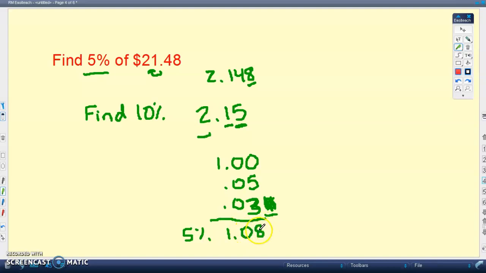Now some of you may be wondering, well, $1.08, that's not half of $2.15. $1.08 is half of $2.16. Yes, I do know that, but again, we can't take half a penny, so that's how this is going to work, okay? So again, that's how you find 5% right there.